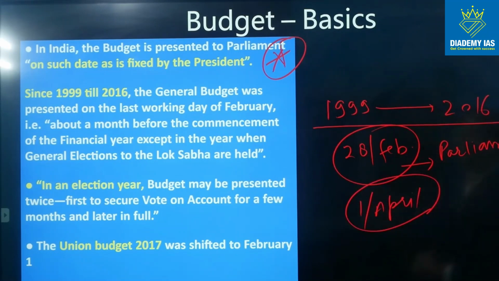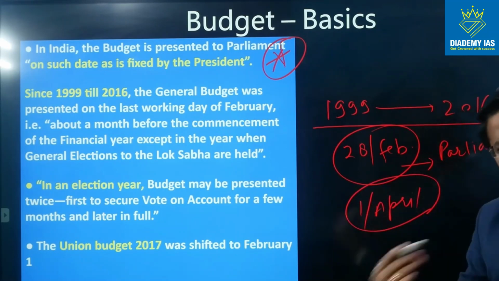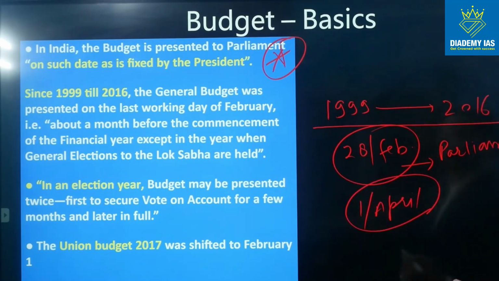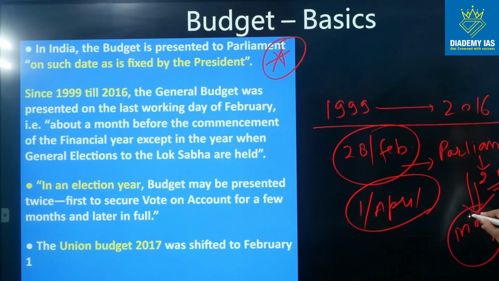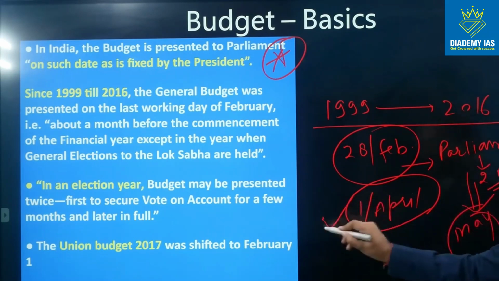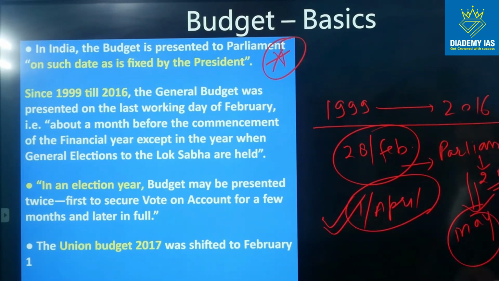Once the budget was presented in the parliament, the subsequent process of approval from the parliament, discussion in the parliament, and approval from the president took almost 2 months. So it was introduced on the last day of February, and it would be ready to be implemented from the month of May. However, the financial year started from the 1st of April.